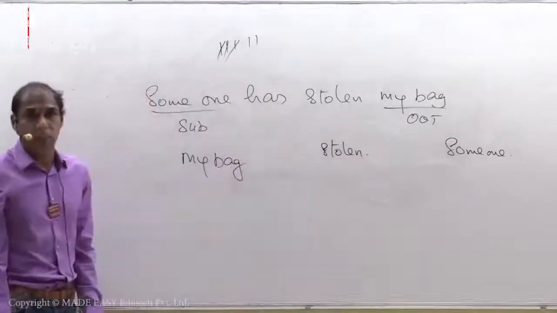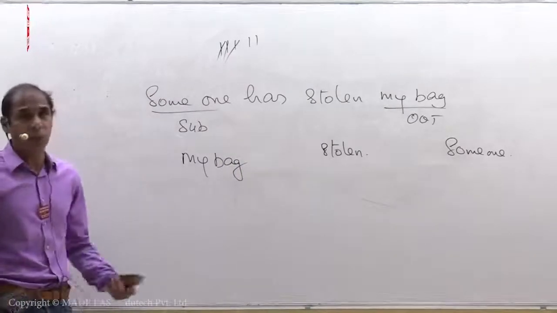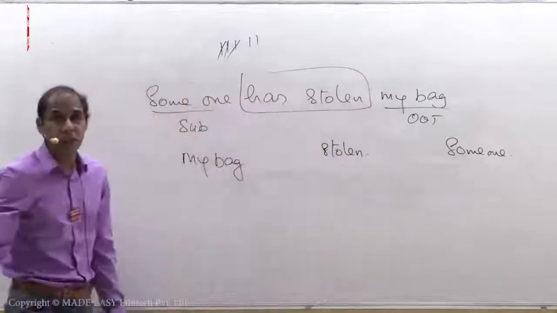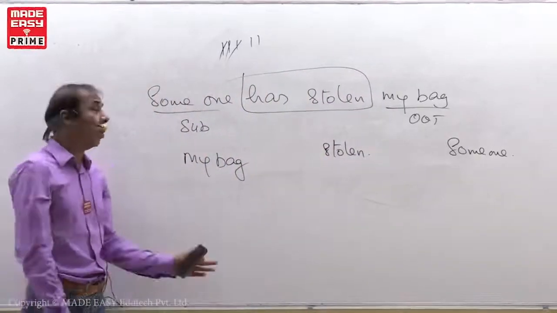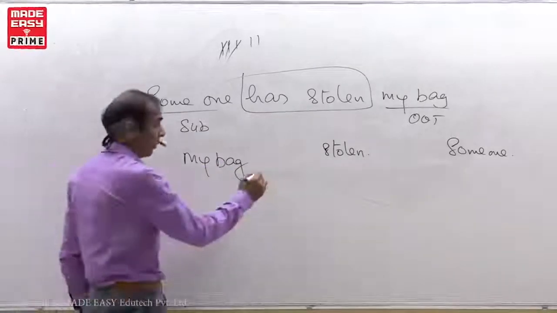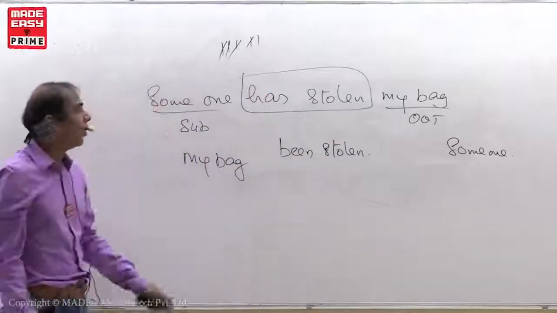Put B form. When you want to put the B form, what I told you, check up the tense of the verb. Has plus V3, this is present perfect tense. When the verb is in present perfect tense, the B form you have to put is been.